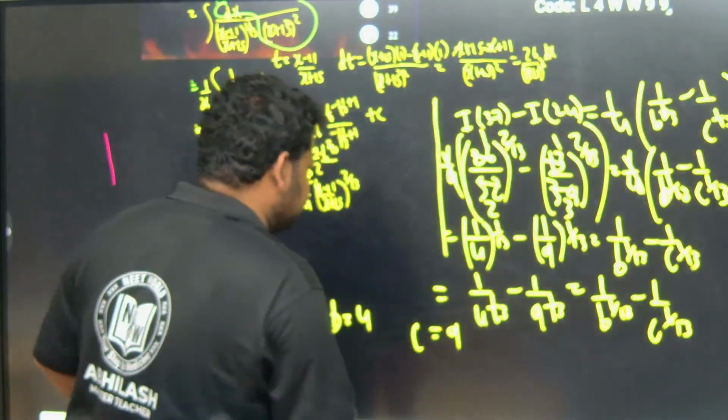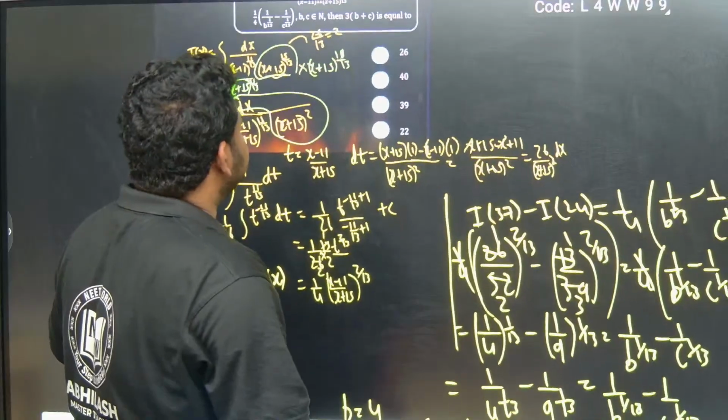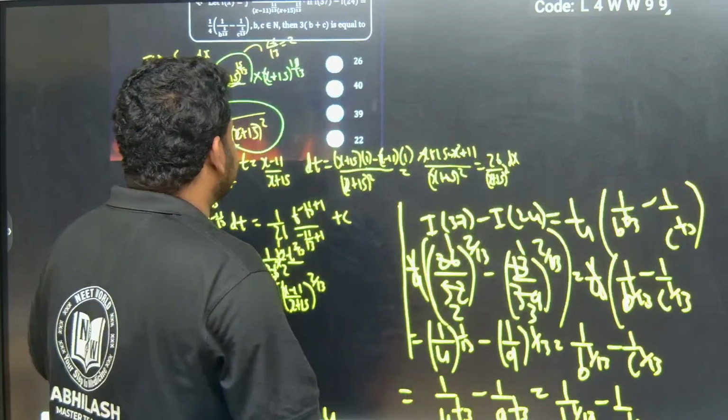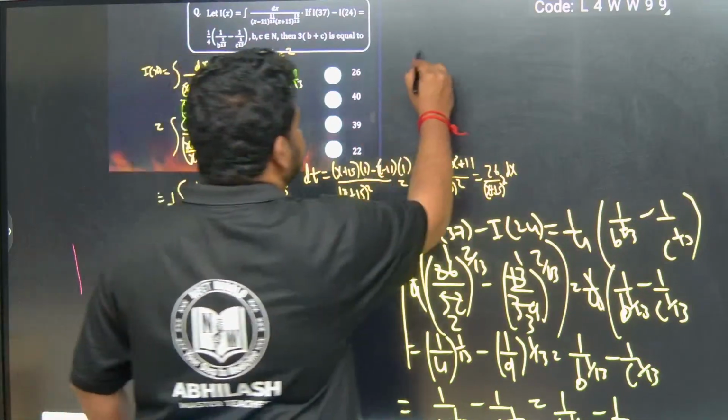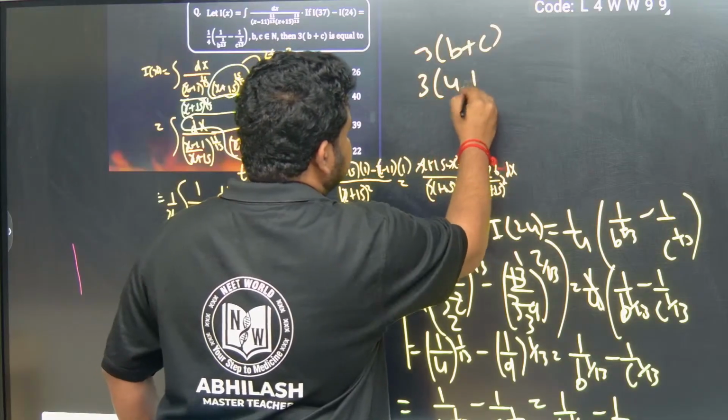Now what are they asking us to find? They are asking us to find 3 times b plus c. b is equal to 4 and c is equal to 9. So they are asking us to find 3 times b plus c. Very simple, b is equal to 4 and c is equal to 9.